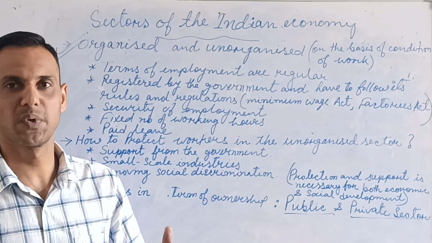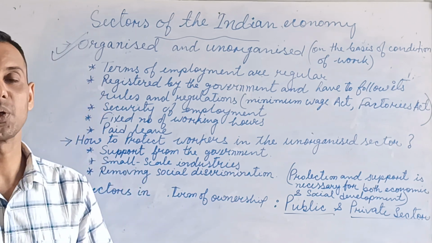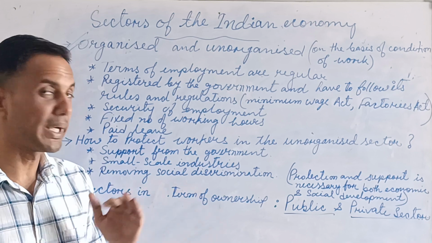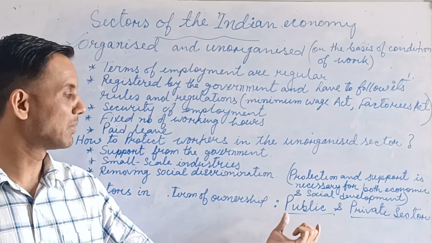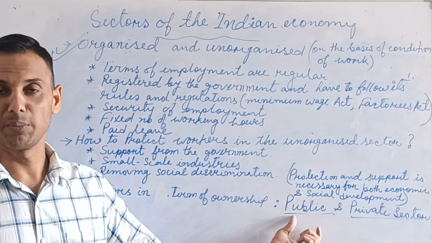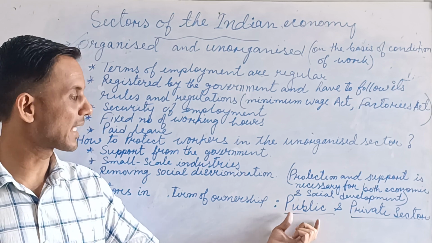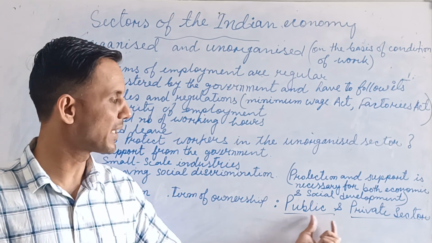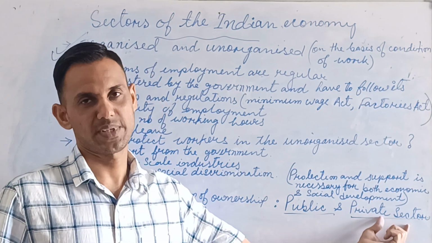That's why you will not find the private sector everywhere, because they always see the profit. But to maintain the welfare of the country, the public sector plays a very important role. Public school and government hospital are examples of the public sector. Then Reliance, for example, is an example of the private sector.